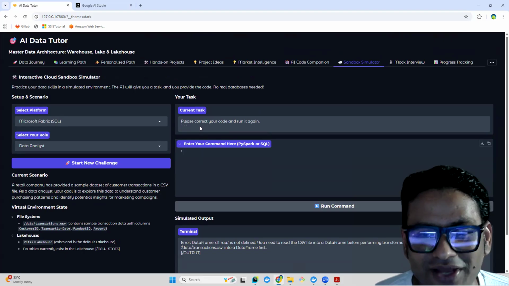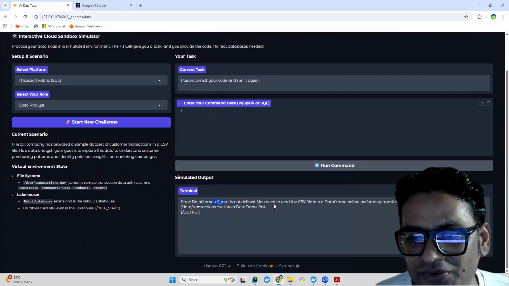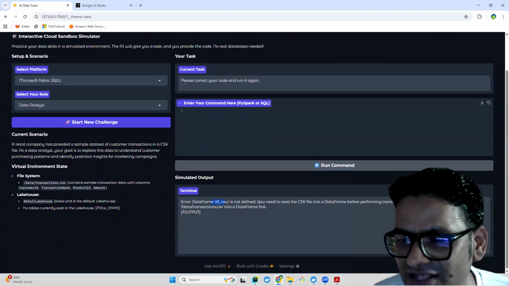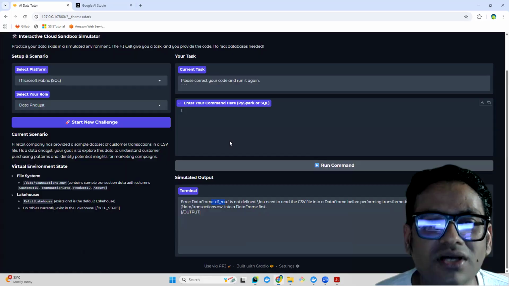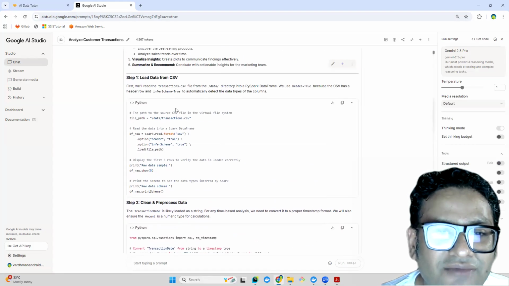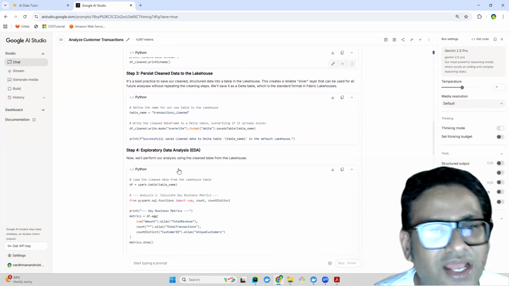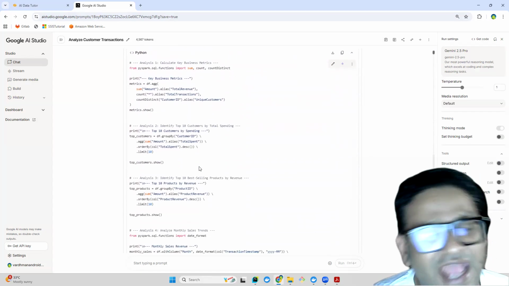So it is saying you have to correct your code. It says the data frame raw is not defined; you need to load the CSV into a data frame before performing transformations. So basically I have to merge this code. Let's see what it is doing. Okay, so we have this first code, and we have to combine all of them into just one code, and I can provide that in the application.